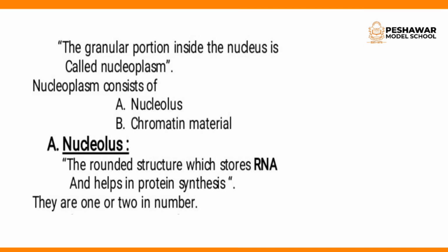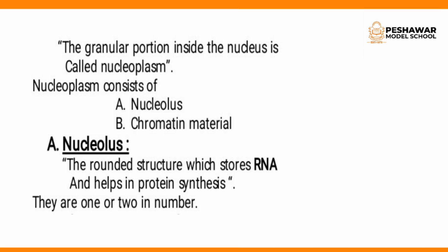The granular portion inside the nucleus is called nucleoplasm. Inside the nucleus, the granular portion in which small grain-like bodies are present, and the gel-like substance present inside the nucleus, is known as nucleoplasm. Nucleoplasm consists of nucleolus and chromatin material. So nucleoplasm has the nucleolus, the rounded structure which stores RNA and helps in protein synthesis.